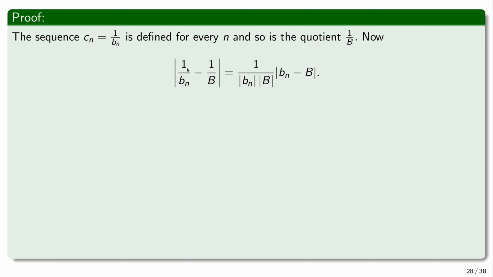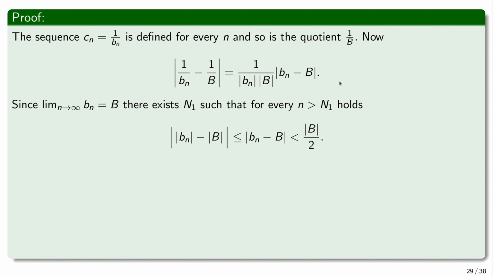And so making a common denominator and doing some manipulations here, what we have is that this is bounded by this, okay? And now, here's the tricky part. We would want to make bn minus b smaller than the absolute value of b times epsilon and times what?